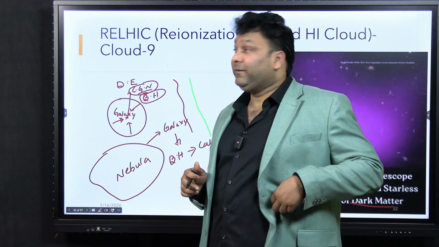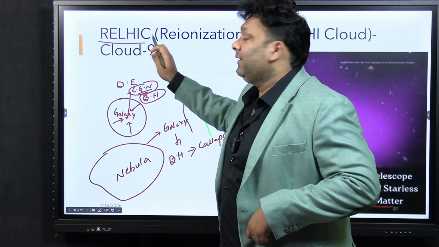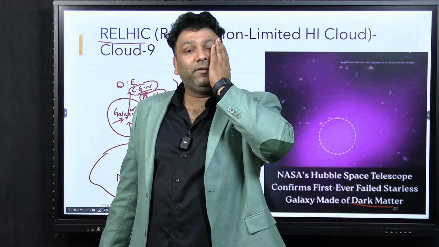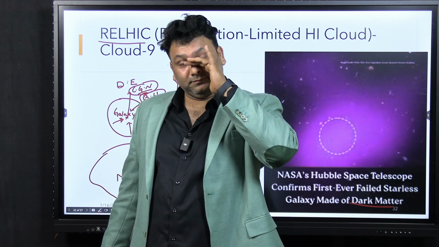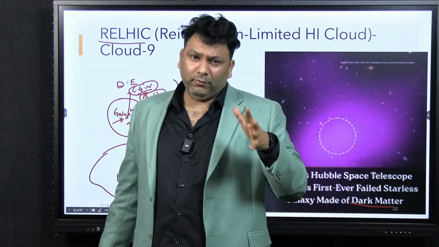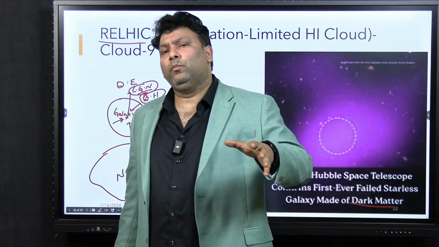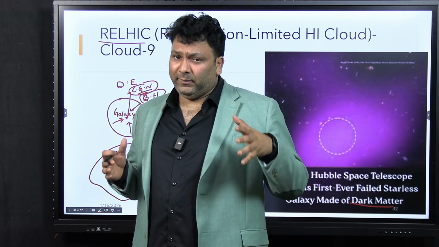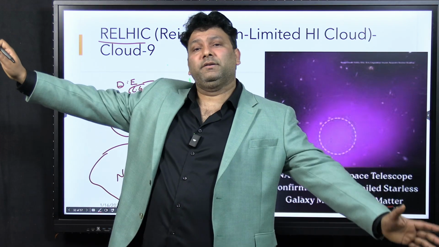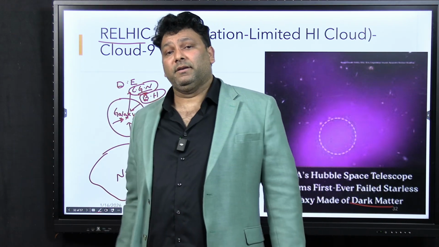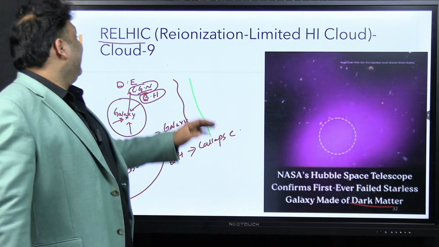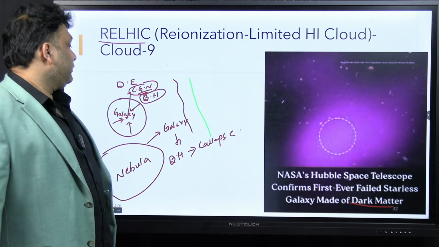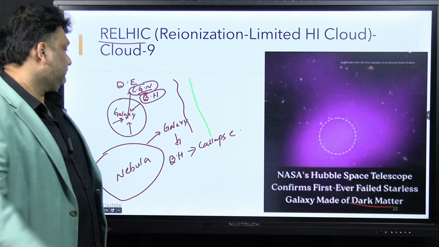But here there is a twist in the story, which is called a relic, because recently we have launched something called the James Webb Telescope. Okay, this is a new telescope which is 100 times more powerful than the Hubble telescope. And this James Webb Telescope has been observing the universe and making a lot of observations. So recently, relic, which is seen in the news, is associated with what, etc. They will ask like this. So what is happening here?